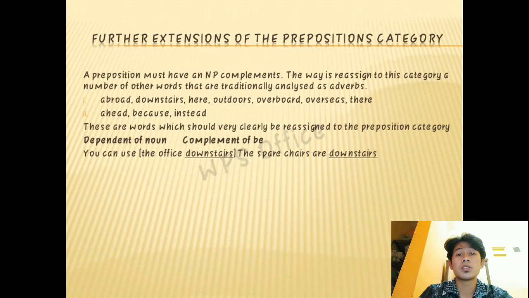These are words which should very clearly be assigned to the preposition category. For example, dependent of noun: you can use the office downstairs, and complement of be: the spare chairs are downstairs.